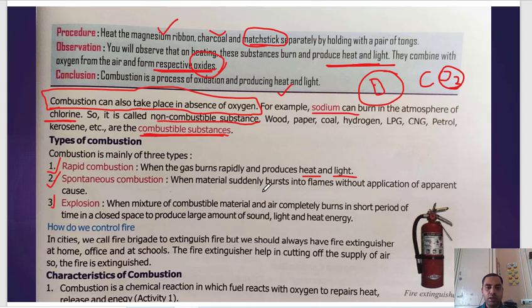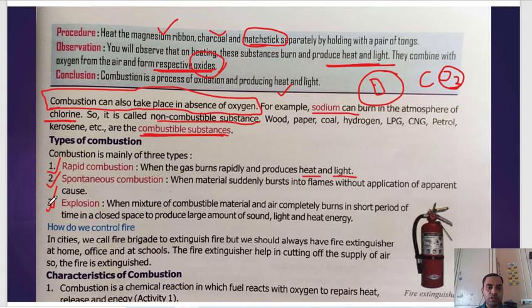Spontaneous combustion is when materials suddenly burst into flame without any apparent cause. When something bursts and a flame is created, that is called spontaneous combustion. Explosion is when a mixture of combustible material and air completely burns in a short period of time in a closed space to produce a large amount of sound, light and heat.